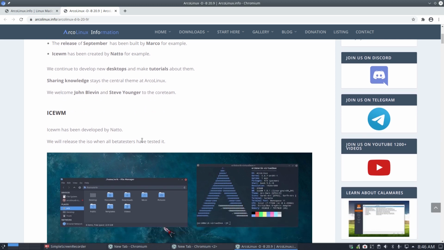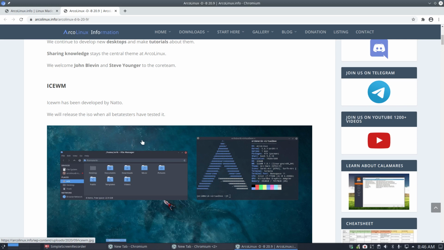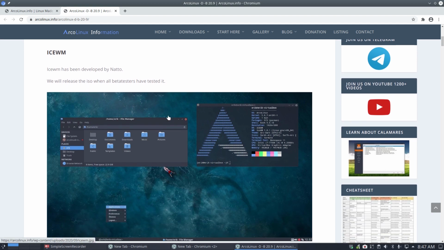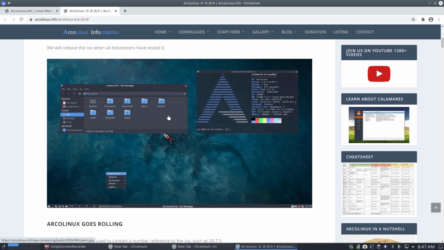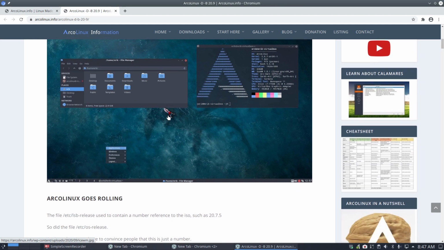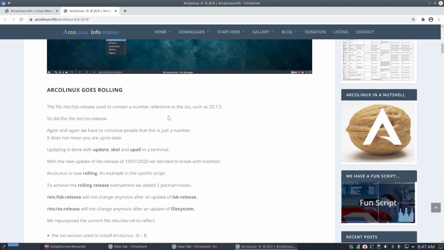All right, so let's go over. The ISO has been developed by Nato. Great, right? We'll release the ISO when all beta testers have tested it. Yes, it has been released, I'm happy to report. We'll just release it with all the others, which means Eric will have to make tutorials, right? But that's for later.